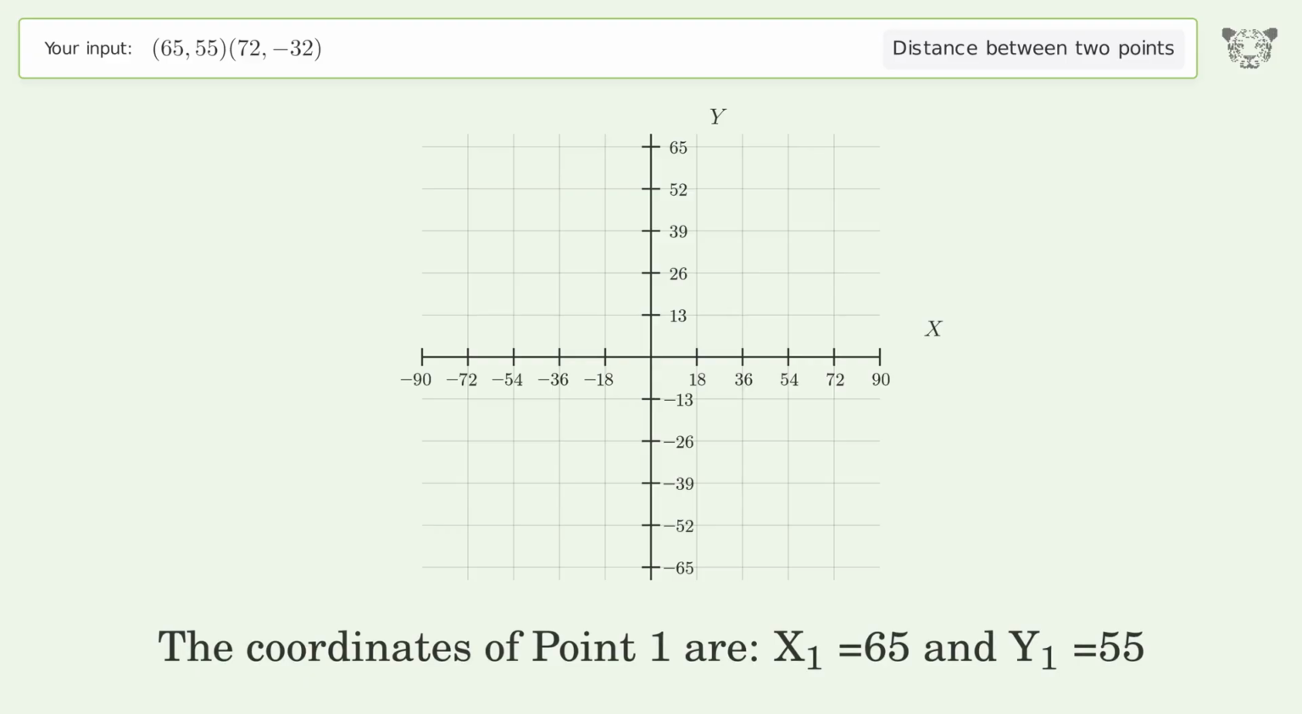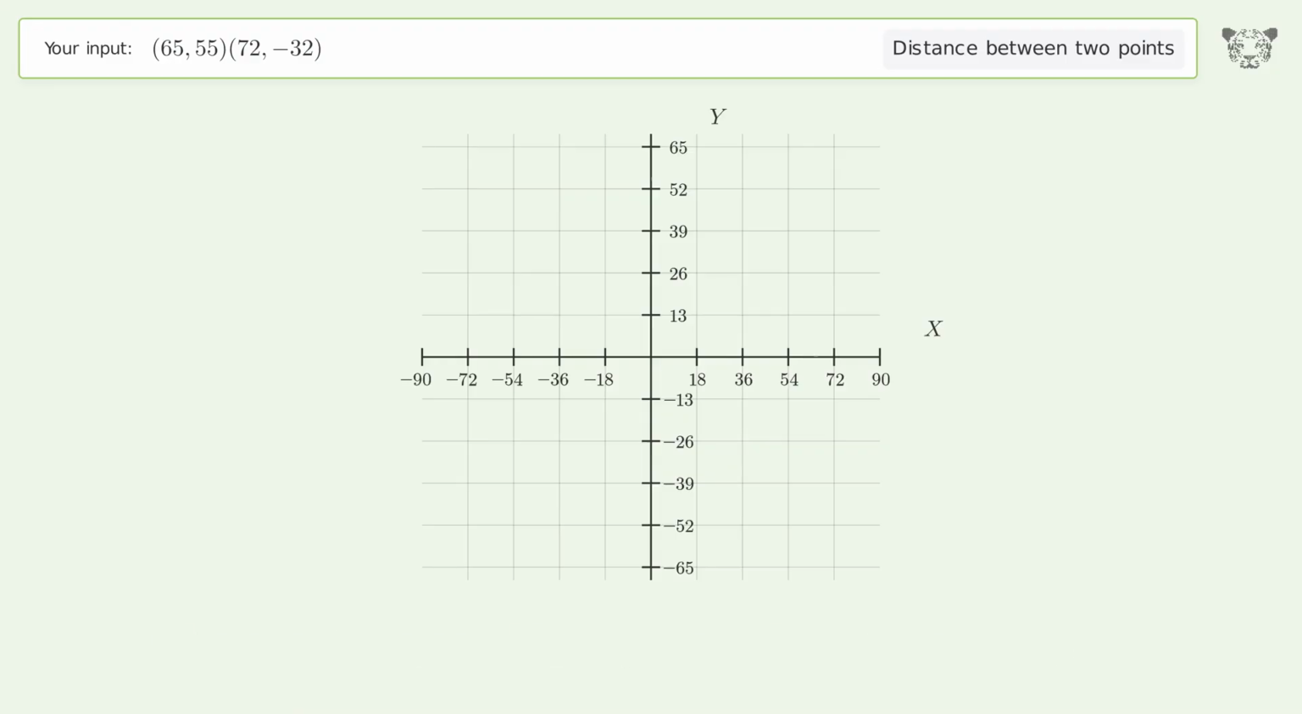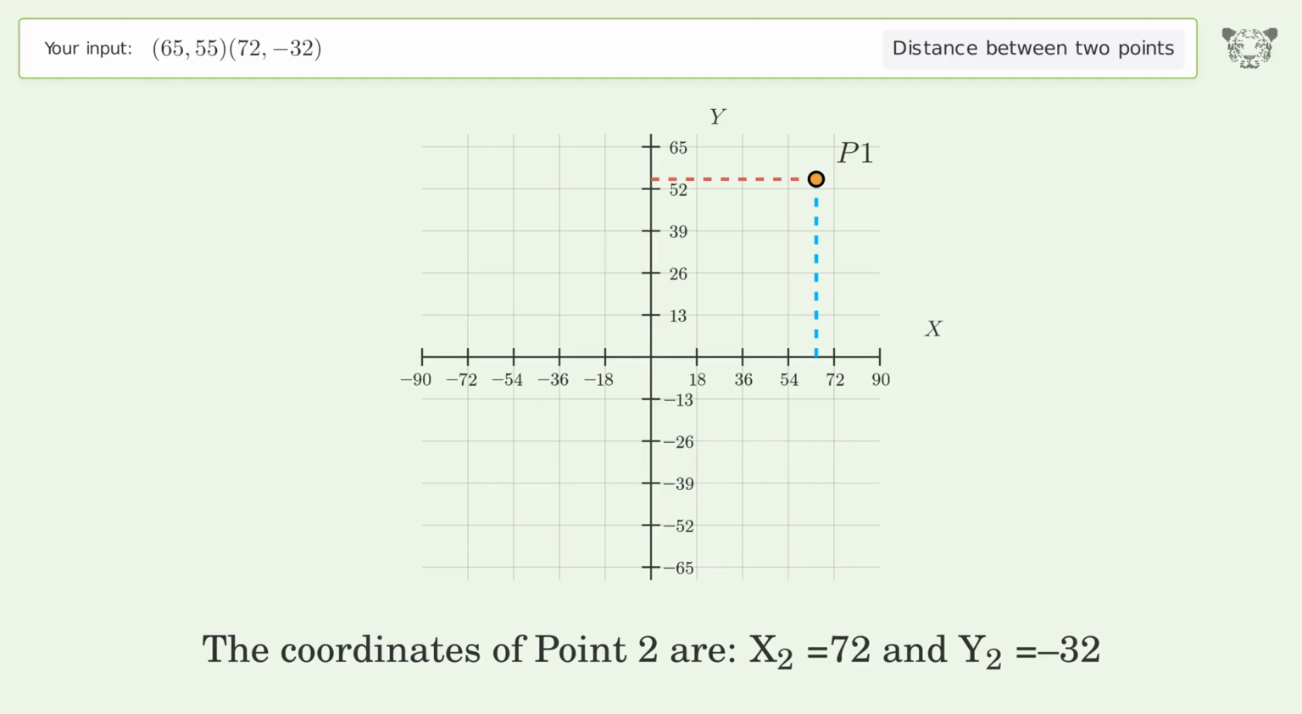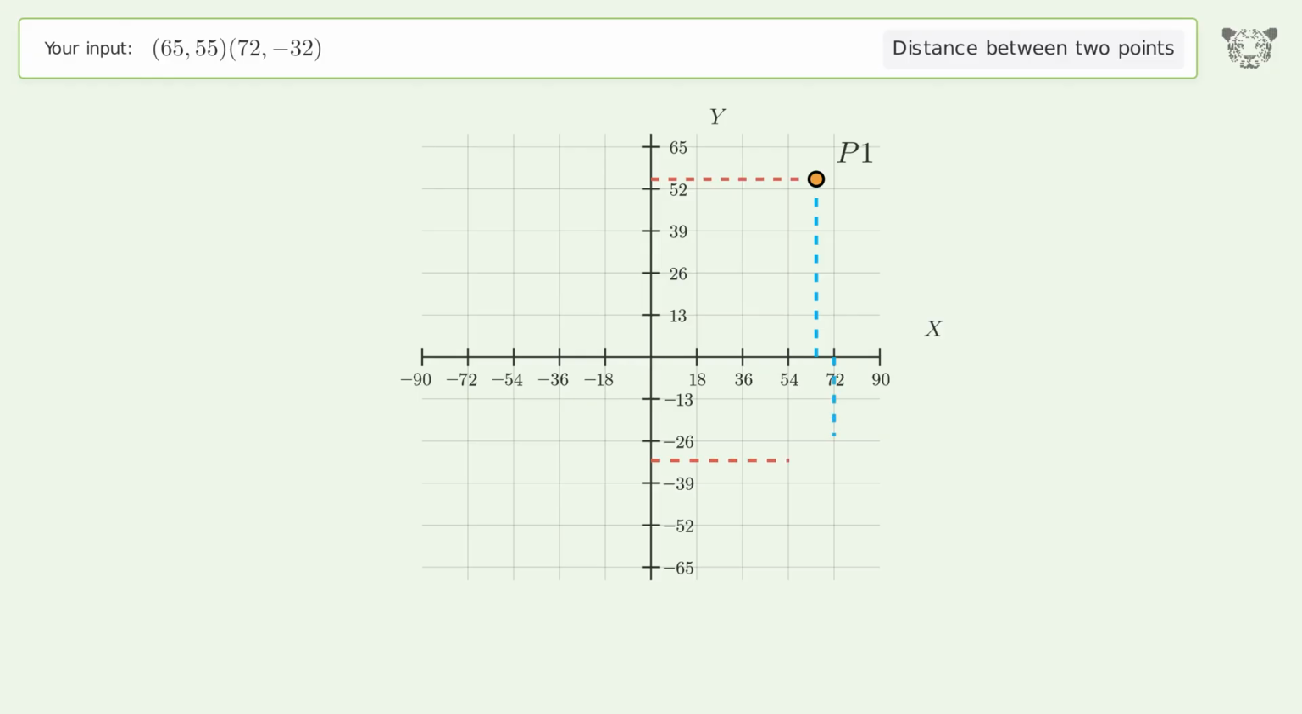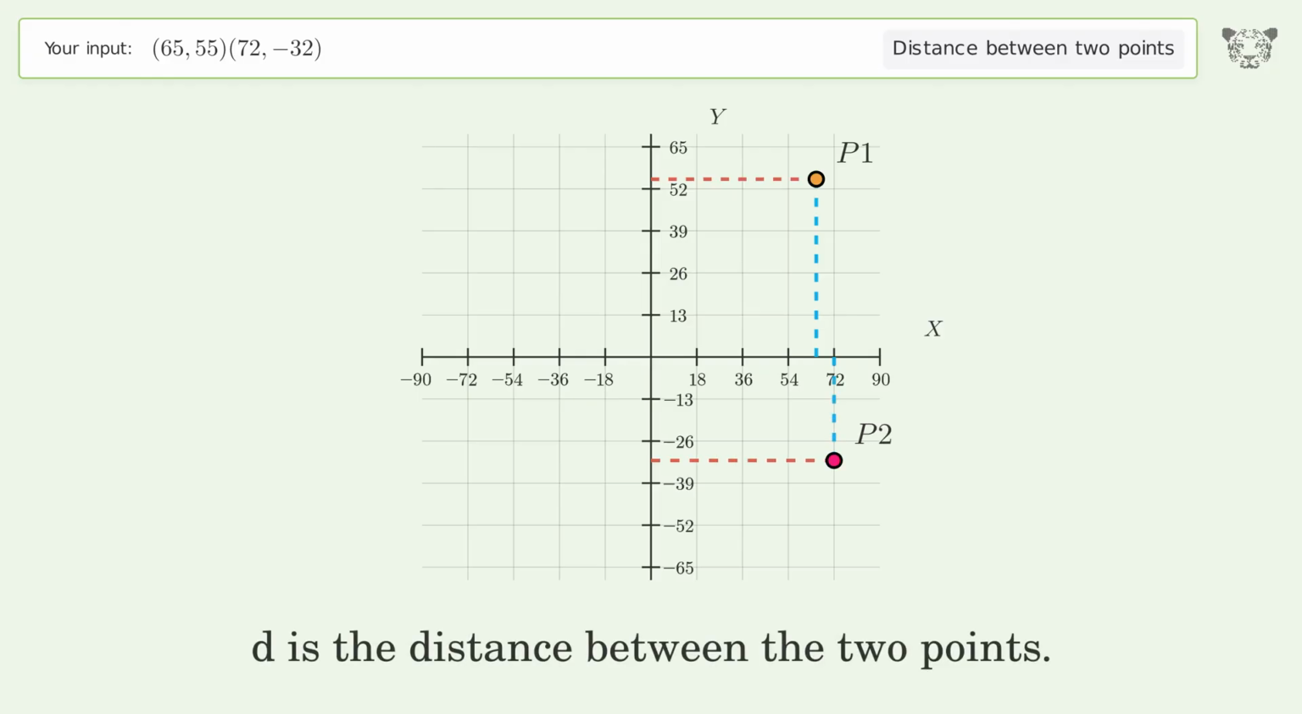The coordinates of point 1 are x1 equals 65 and y1 equals 55. The coordinates of point 2 are x2 equals 72 and y2 equals negative 32. D is the distance between the 2 points.